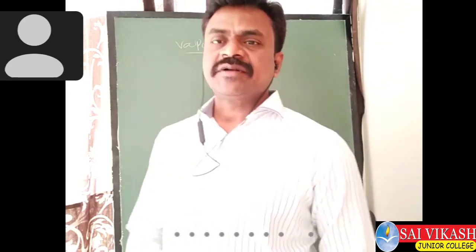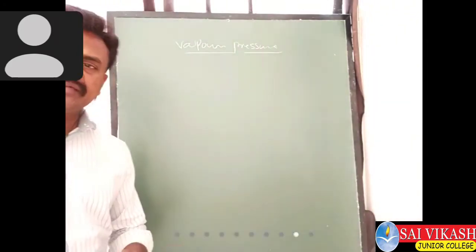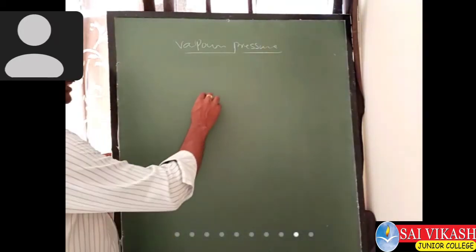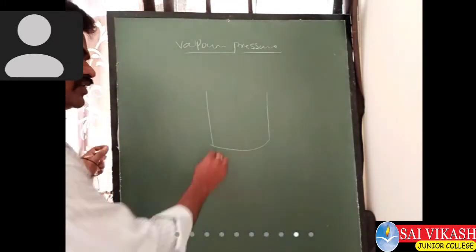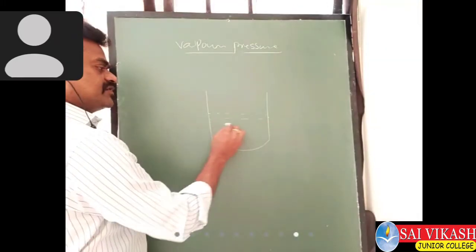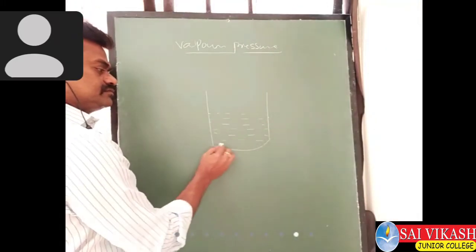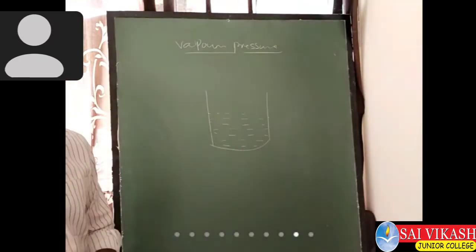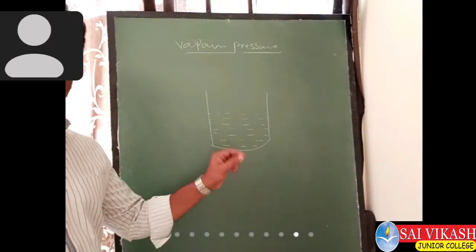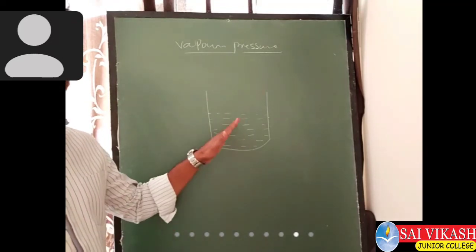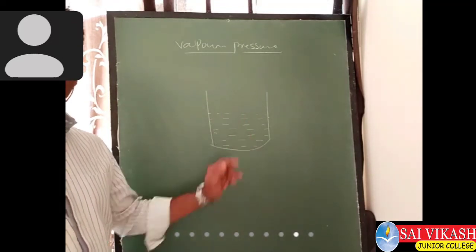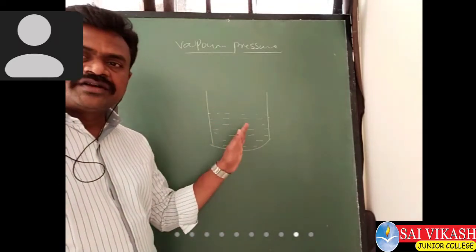What is meant by vapor pressure? First of all, I'll tell you the definition. For this, I am taking one liquid solvent. In the solution chapter, we always have to take liquid solutions. It means the solvent is always liquid only.